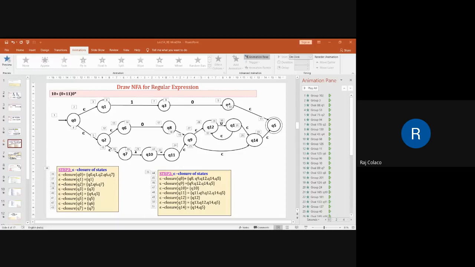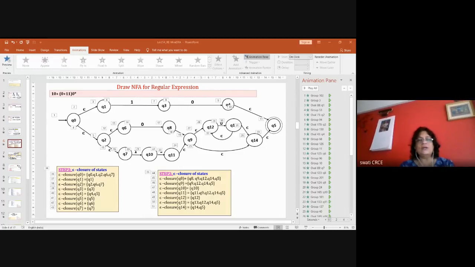Yes, ma'am. Okay, so now I'm teaching you a new concept, which is a very important concept, which is written in this yellow screen also. Suppose your language is 0 raised to m, 1 raised to n, where m is greater than or equal to 0 and n is greater than or equal to 0. That means both of them can be zero times, or one, or any number of times. So we have this regular expression 0 star 1 star.